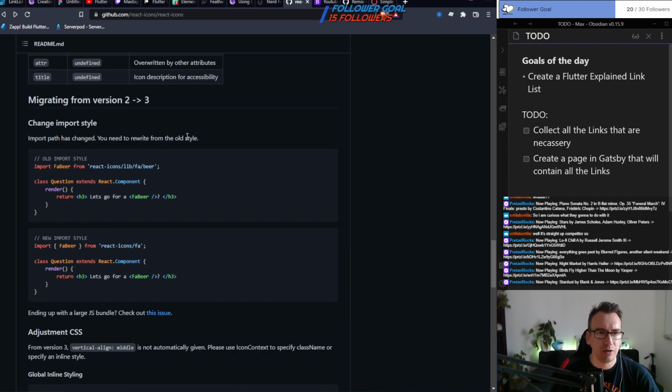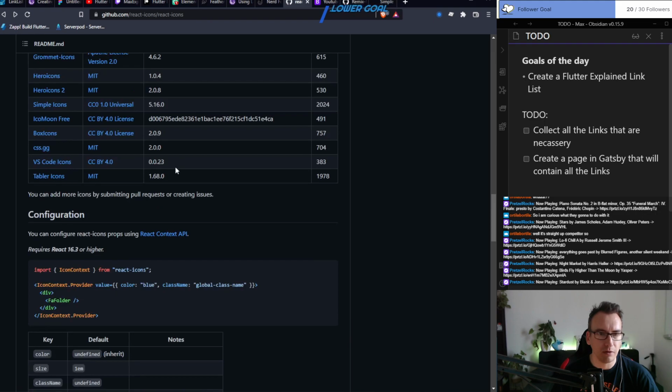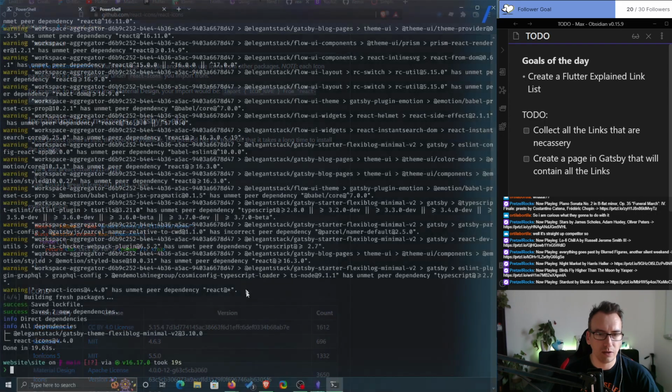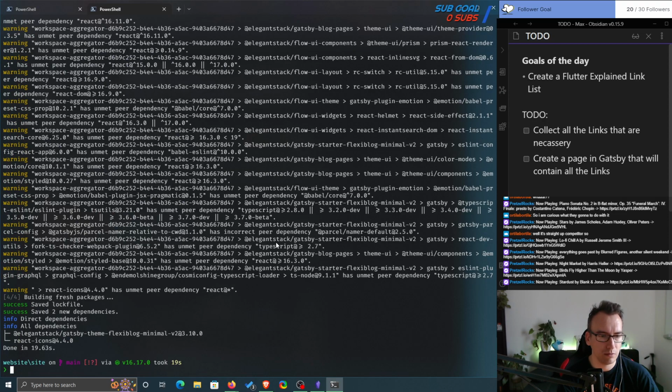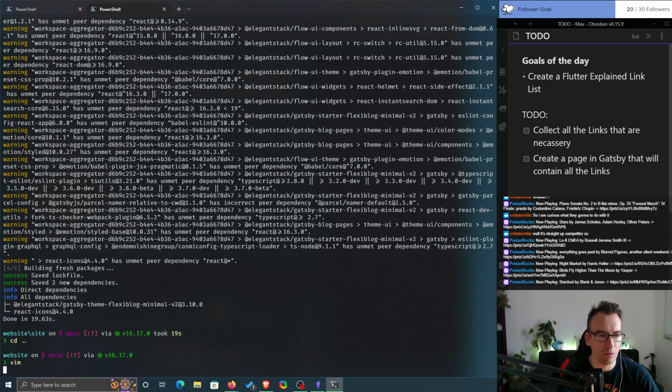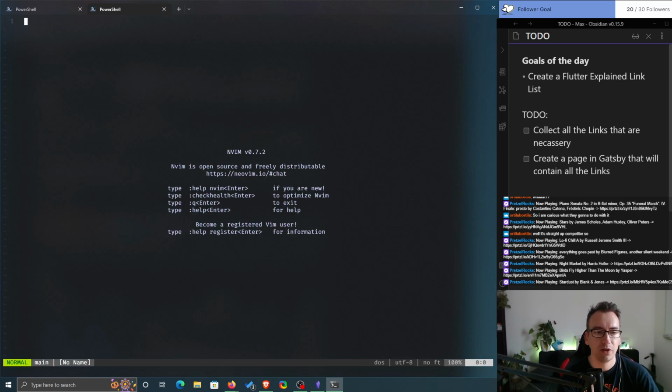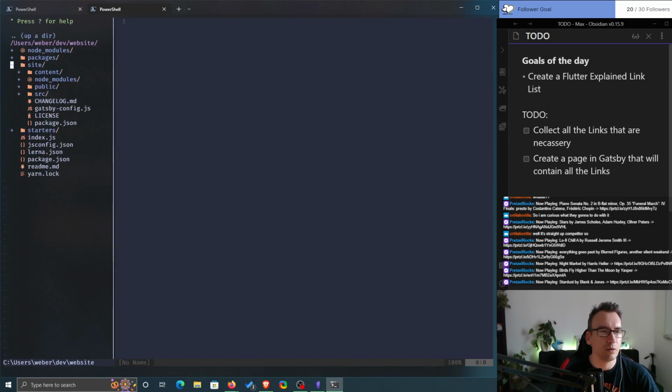Path has changed, you need to rewrite the old style, and so on. Okay. Then let's go back to our development. Here we go. cd and say Vim. That was a mistake. We want neoVim. And let's switch to the site source, pages, linked list.